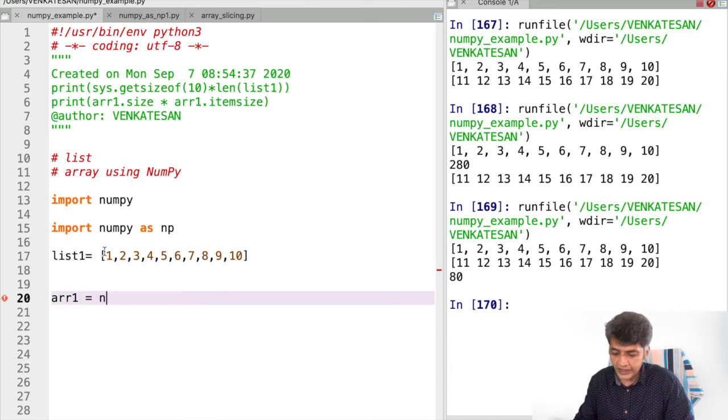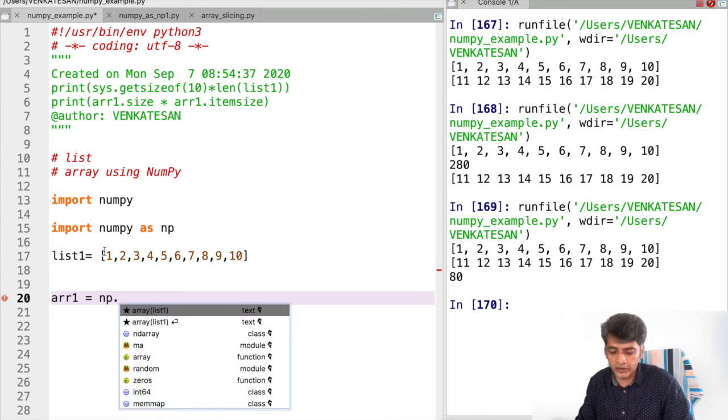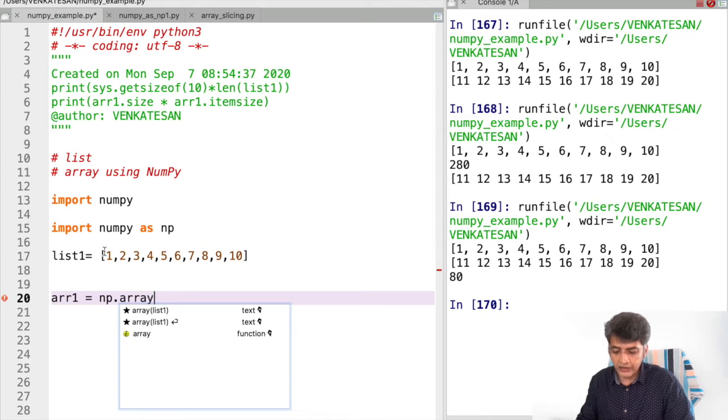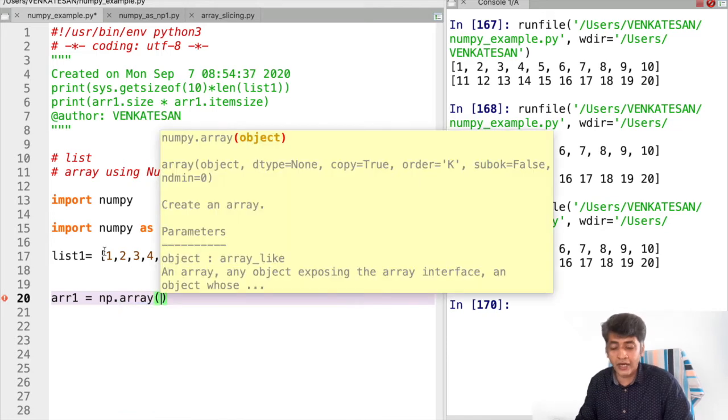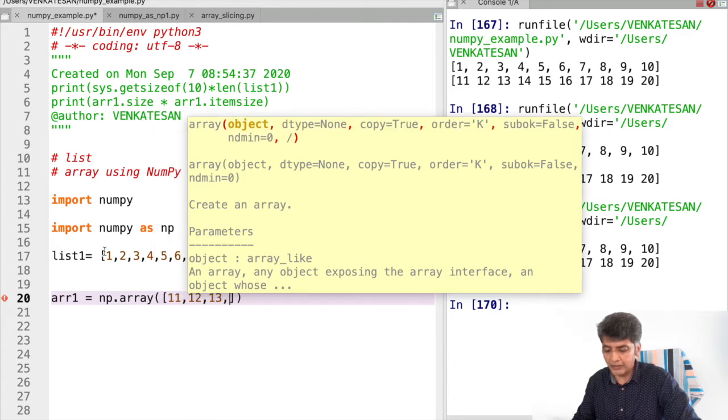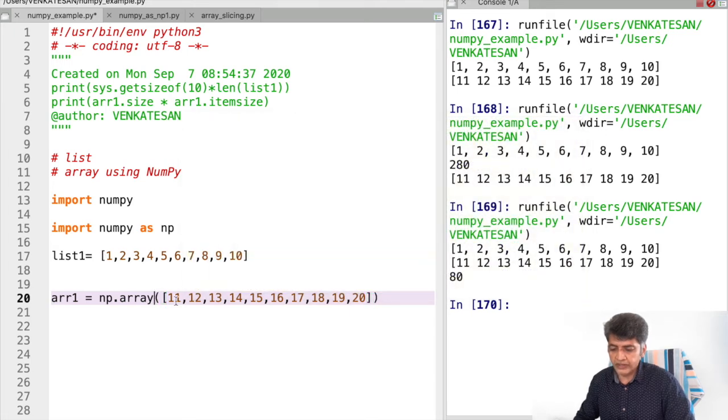After that, np dot, np is the short form, that is the alias, then np.array is the keyword. After that I need to include the items, 11, 12, 13 like that, nearly 10 items. Okay, so now I have created two different things, the list and the array, right?